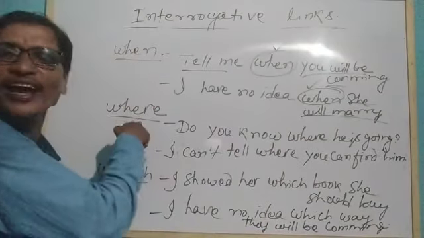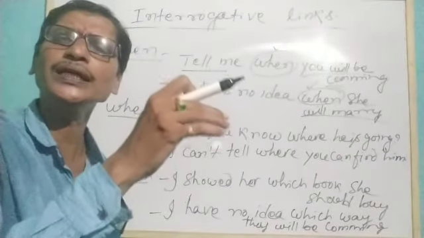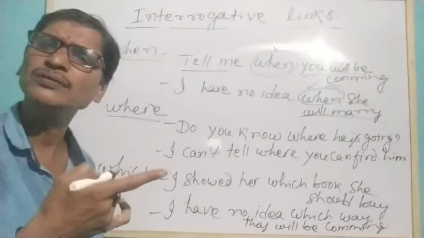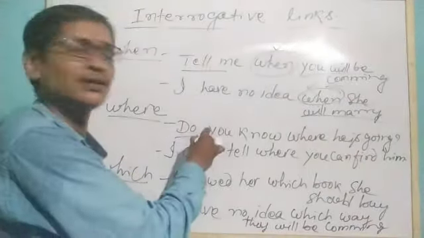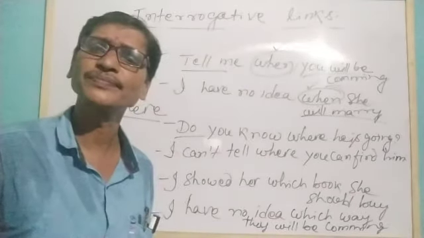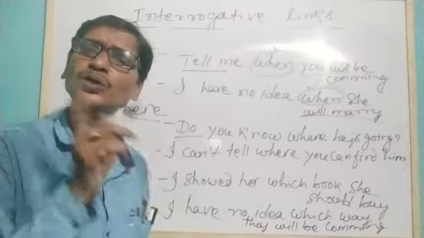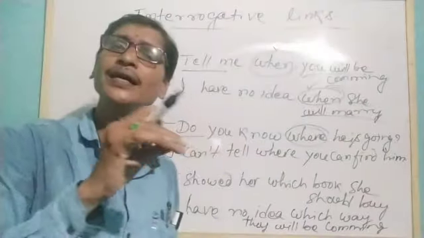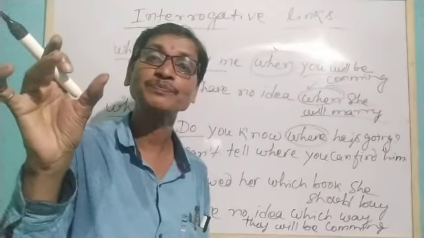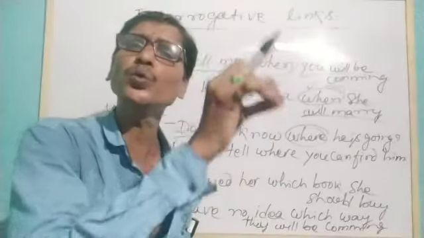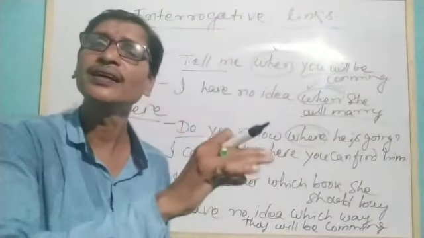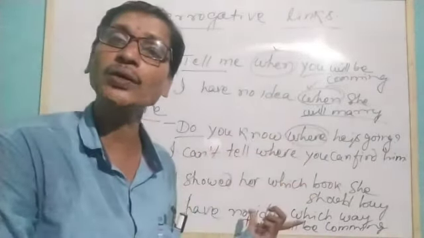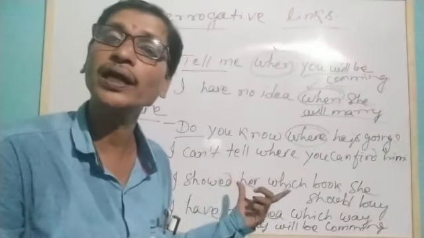Okay, so now see "where". "Where" is used to know the location, the place. So now you understand. Do you know? It's already a question. Do you know where he is going? That means, do you know to which place he is going? That means here "where" is talking about to which place. But instead of using "to which place", we have used "where" to create the link between the two phrases, being an interrogative word, therefore it is an interrogative link.